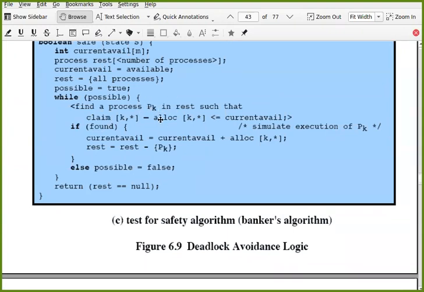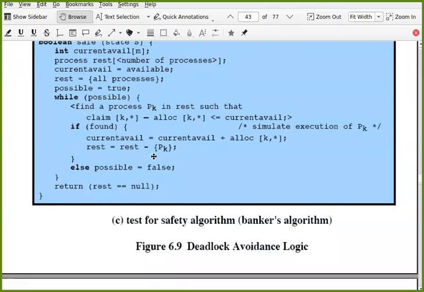If you can find at least one such process, then increment the available. Just assume that Pk is completed. So whatever was previously allocated to it, you add into the currently available. So your current available will be increased and Pk will be removed from the processes which are still left to be completed. And then you continue. So after P2, we found that P1 can be completed. Then we found that P3 can be completed. Then we found that P4 can be completed. And at the end, there won't be any processes left.